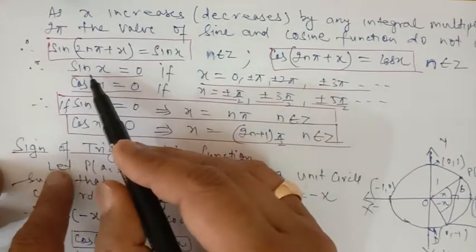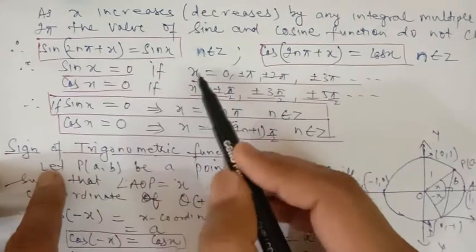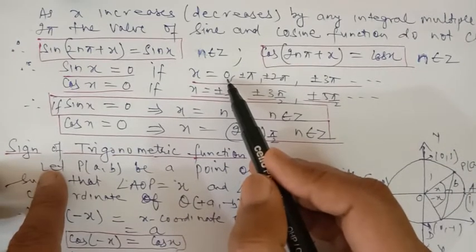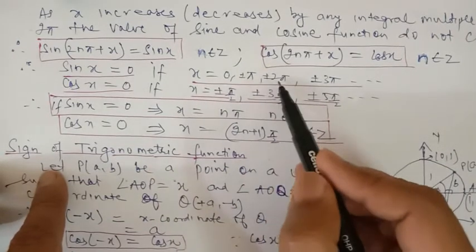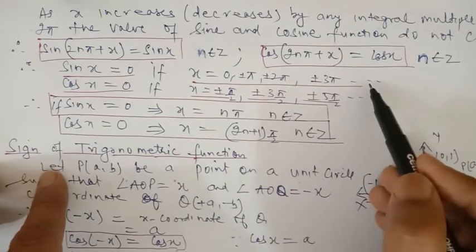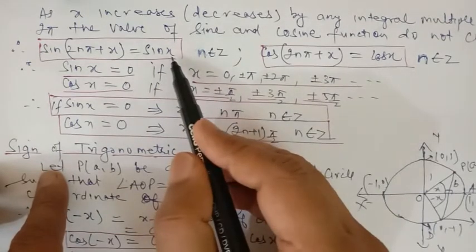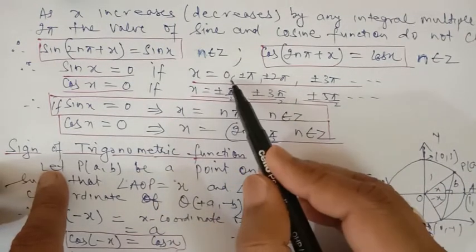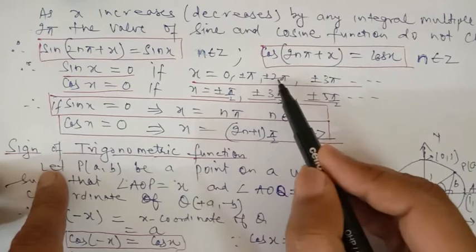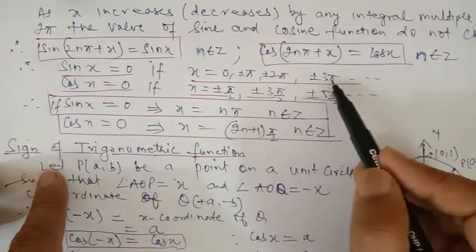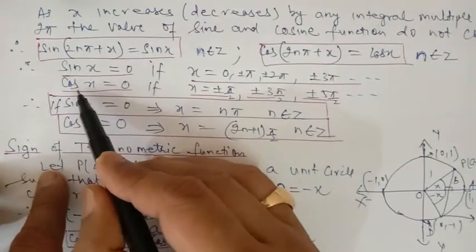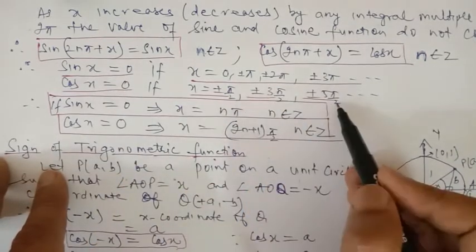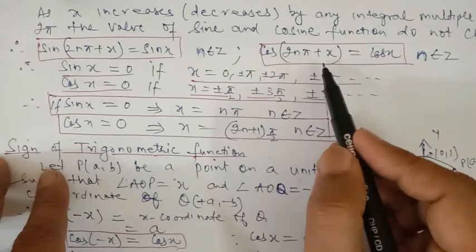Therefore, sine x is equal to 0 if x is equal to 0. The first angle is 0, and it will again be 0 for pi, 2 pi, 3 pi, and so on. It will be 0 for the angles 0, plus minus pi, plus minus 2 pi, plus minus 3 pi, and so on. Similarly, cos x will be 0 if the angle is an odd multiple of pi by 2, by using the same condition.